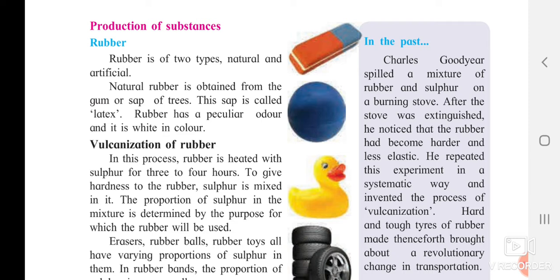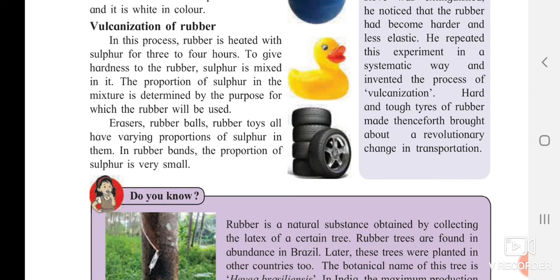So accidentally it happened that when he was mixing rubber and sulfur and turned off the stove, he understood that the substance which had fallen down had become hard. Again he did this process, and this process was later called vulcanization. Hard and tough rubber tires are made by it, and they have brought a revolutionary change in transportation. Because of these hard tires and the rubber used in vehicles, transportation has become very easy.